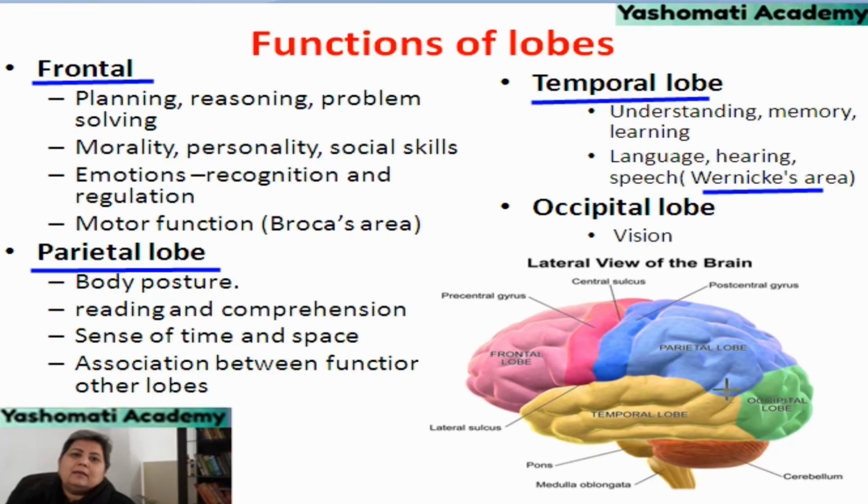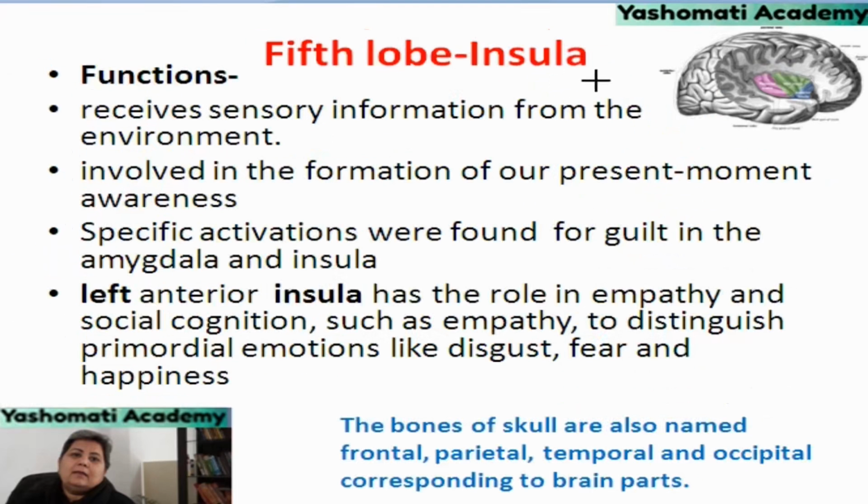Occipital lobe, it lies at the back side, it is related to vision. So this is how the parts of the cerebrum are related to specific functions. As far as the insula is concerned, it is the part which is lying beneath the lobes. So it is sometimes also called the fifth lobe.